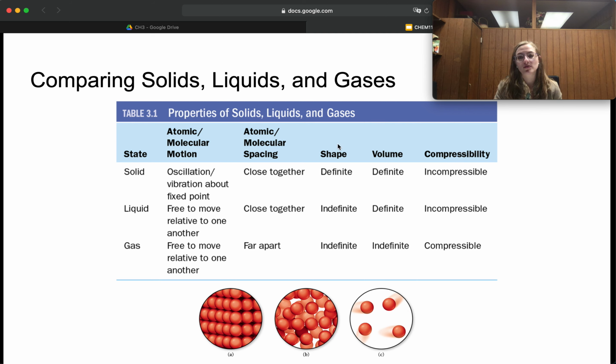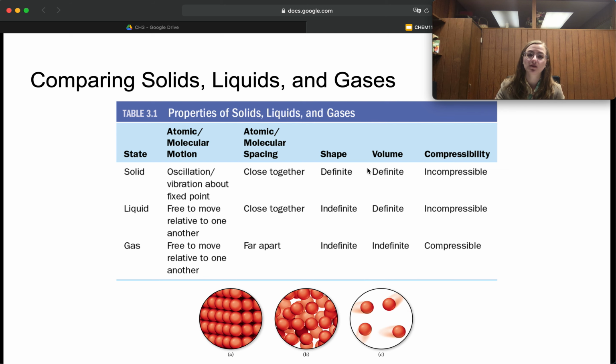So when we're talking about shape and volume, solids have a rigid shape. When we take our ice cube to different places, it doesn't change its shape. But liquids and gases can change their shape. When we're talking about volume, that's our idea of compressibility. If it has a definite volume, it is incompressible. So it has a known volume.